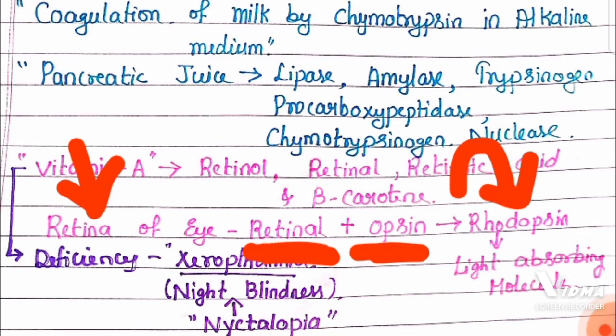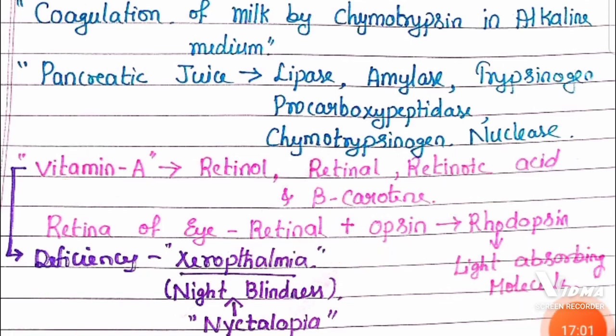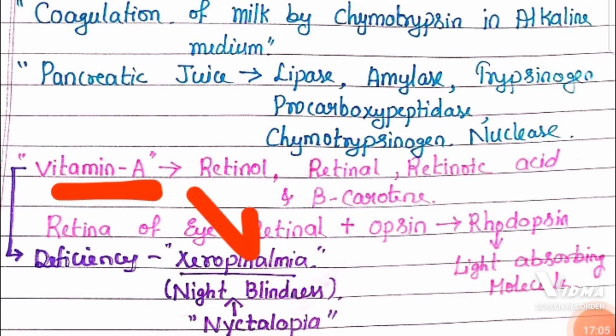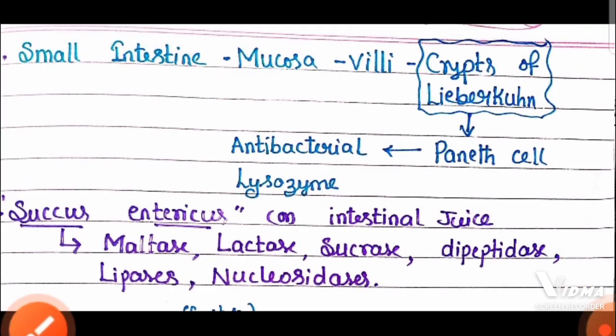Retinol of vitamin A combines with opsin to form rhodopsin, which acts as a light absorbing molecule. Deficiency of vitamin A causes xerophthalmia and night blindness.